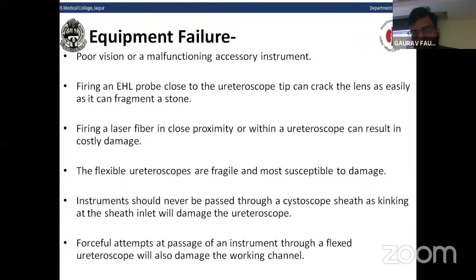Firing a laser fiber in close proximity to or within the ureteroscope can result in costly damage to the lens or other valuable accessory instruments. Flexible ureteroscopes are fragile and more susceptible to damage.